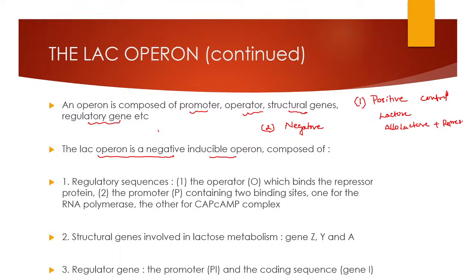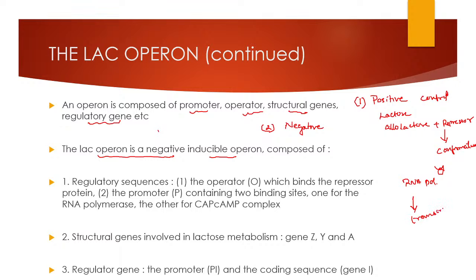The repressor molecule will change its conformation and dissociate from the operator site, so that RNA polymerase comes and binds to that site. So what happens? Transcription will take place.